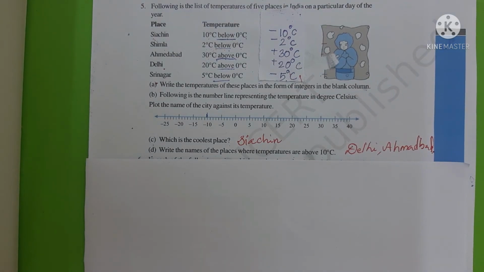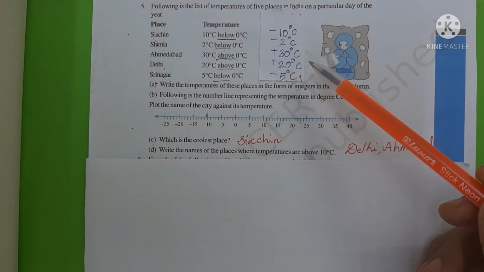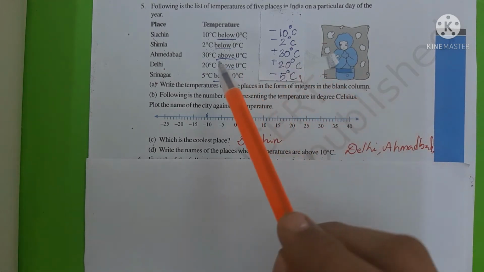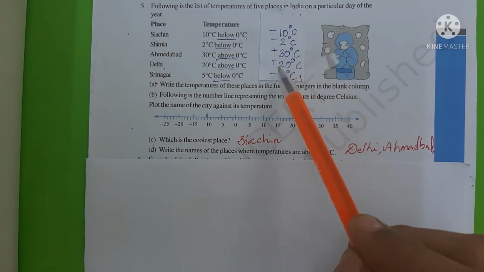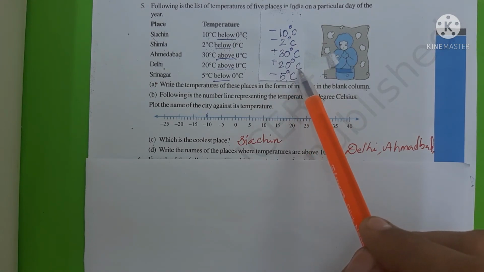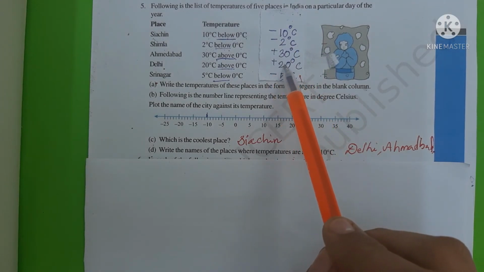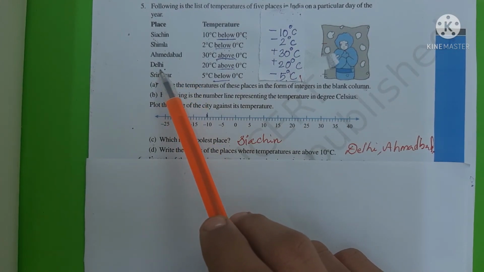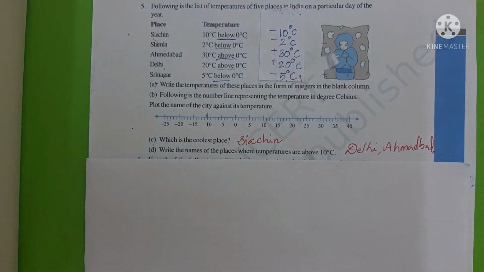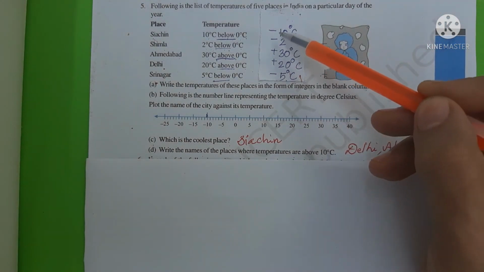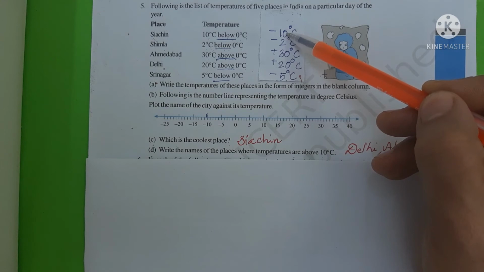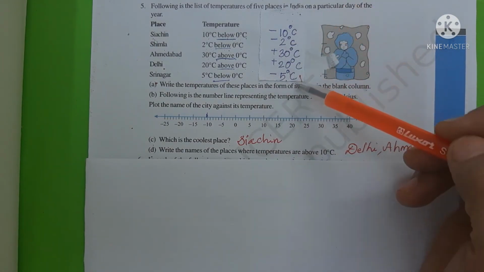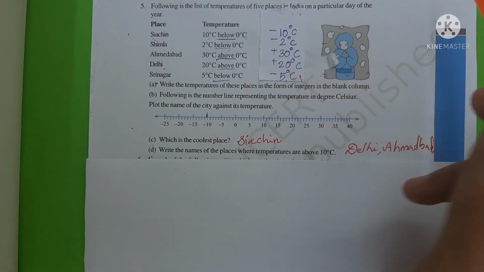Here there are two cities above 10 degrees, that is plus 30 degrees and plus 20 degrees Celsius. Those cities are Ahmedabad and Delhi. The other places indicate negative integers, that is minus 10 degrees, minus 2 degrees and minus 5 degrees. These are all negative integers.